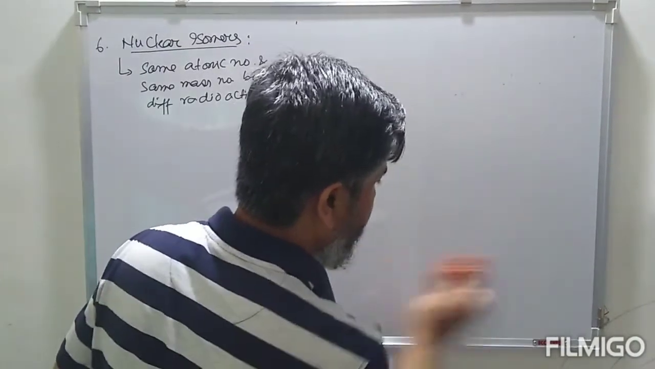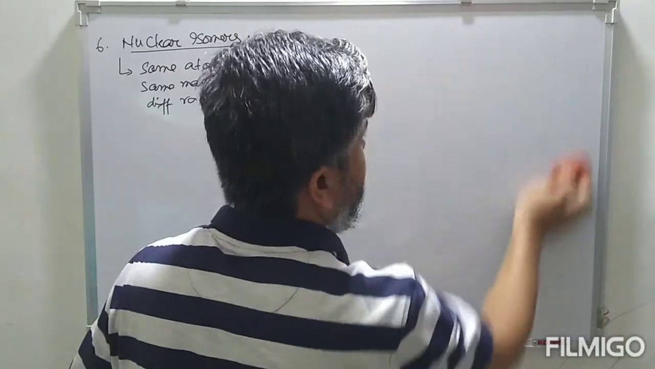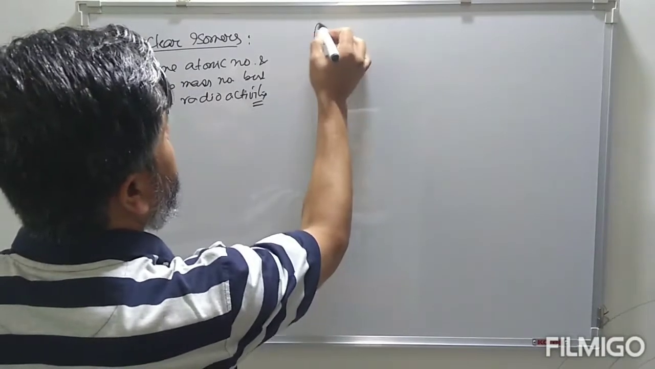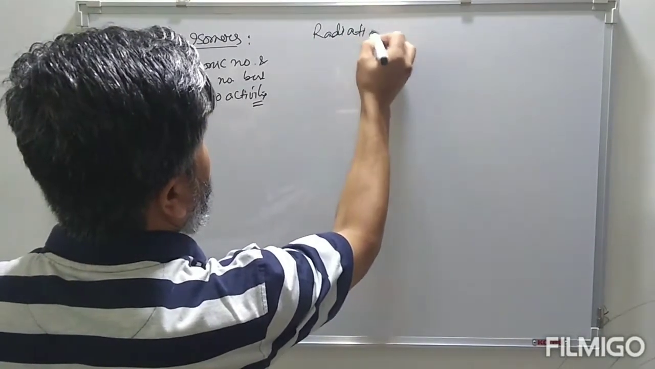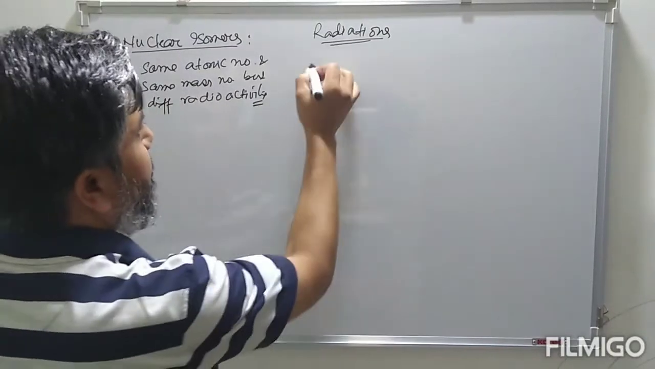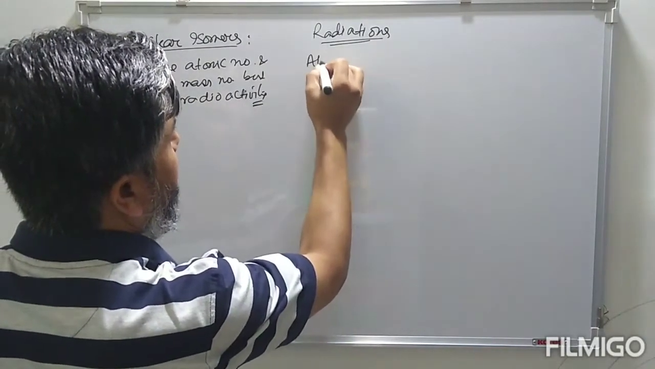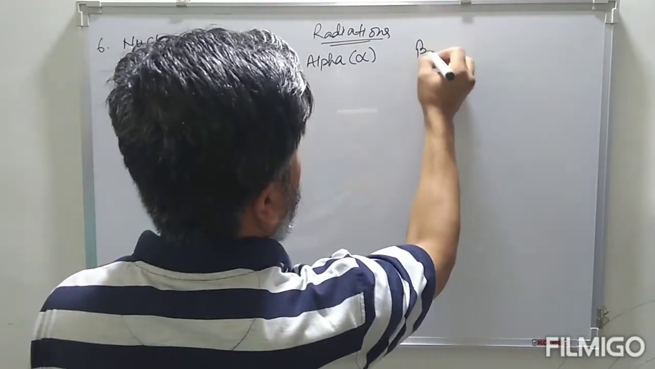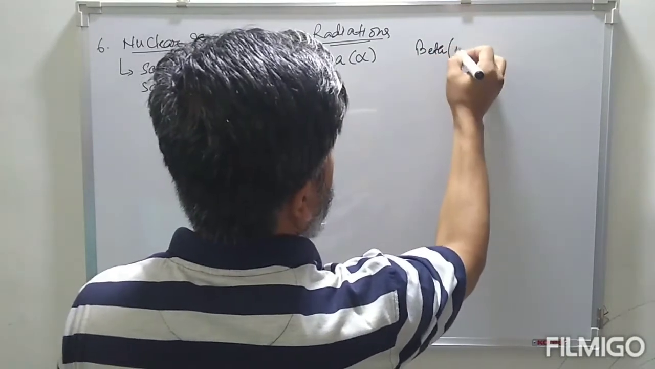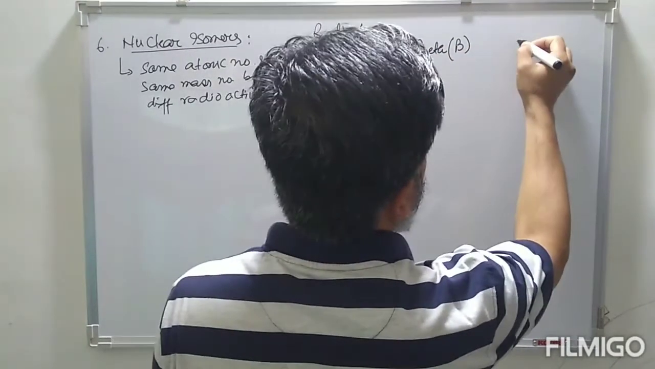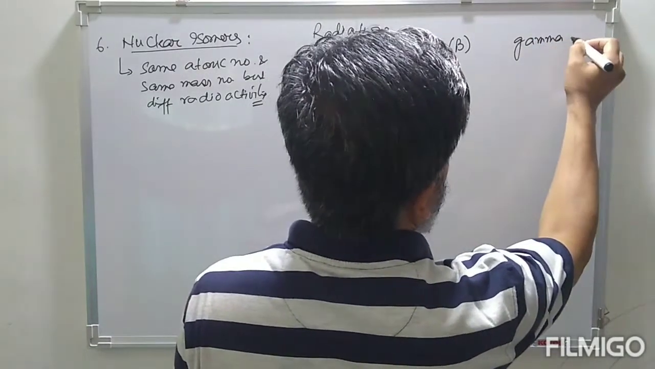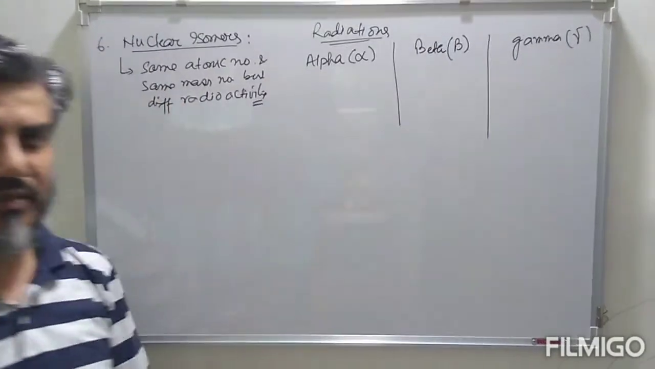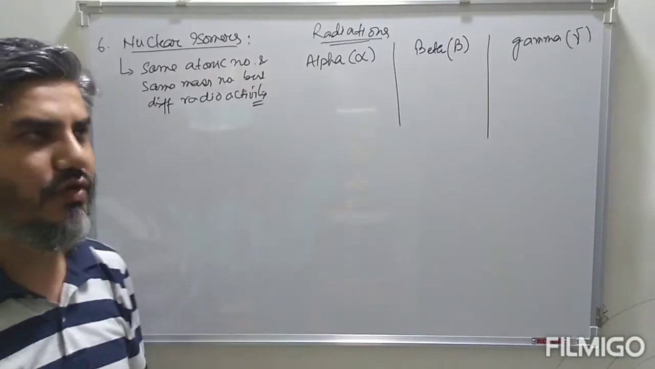So basically we encounter three different types of radiation that are continuously emitted by these heavier isotopes, and those radiations are alpha rays, beta rays, and gamma rays. These are three different types of radiation that are emitted by heavier nuclei.